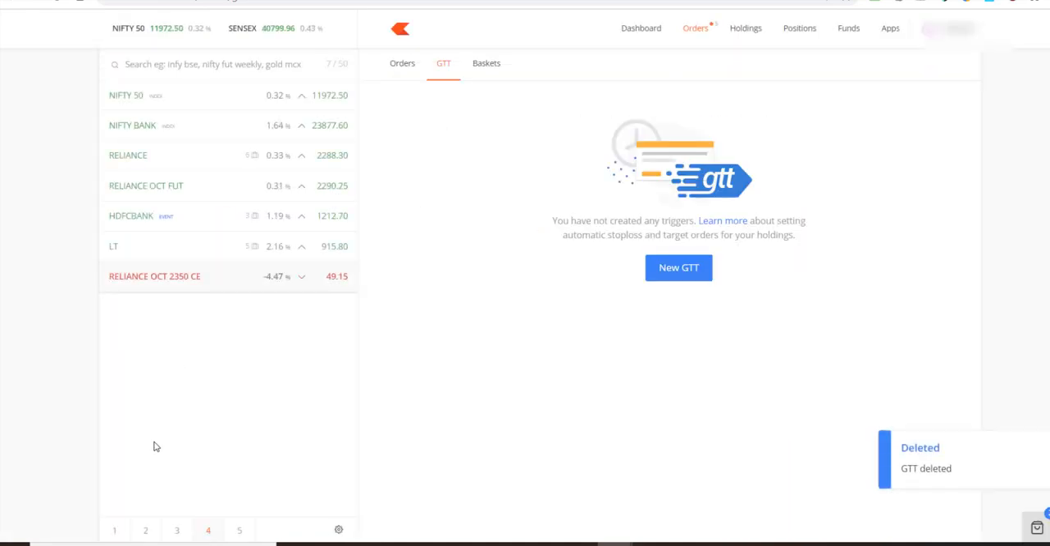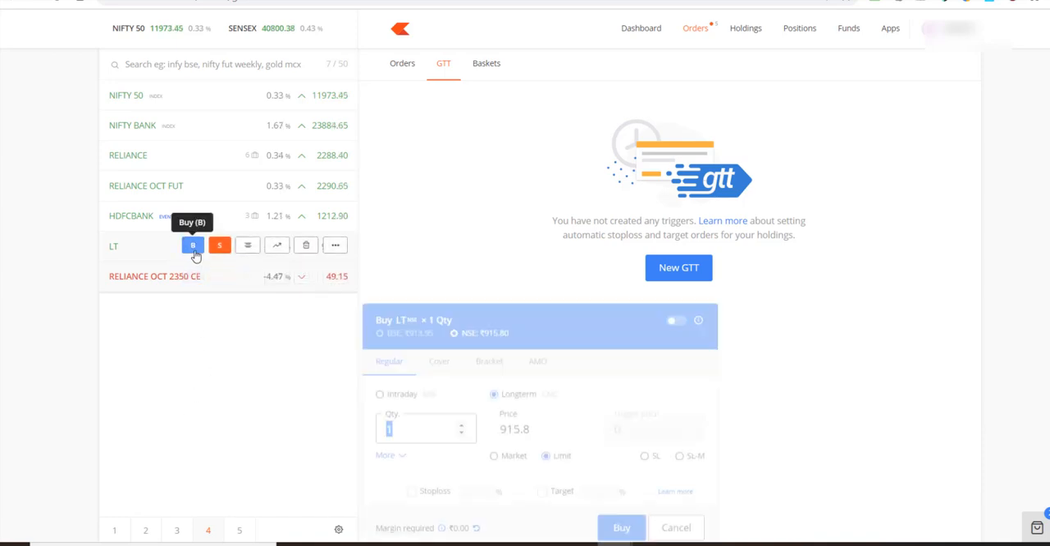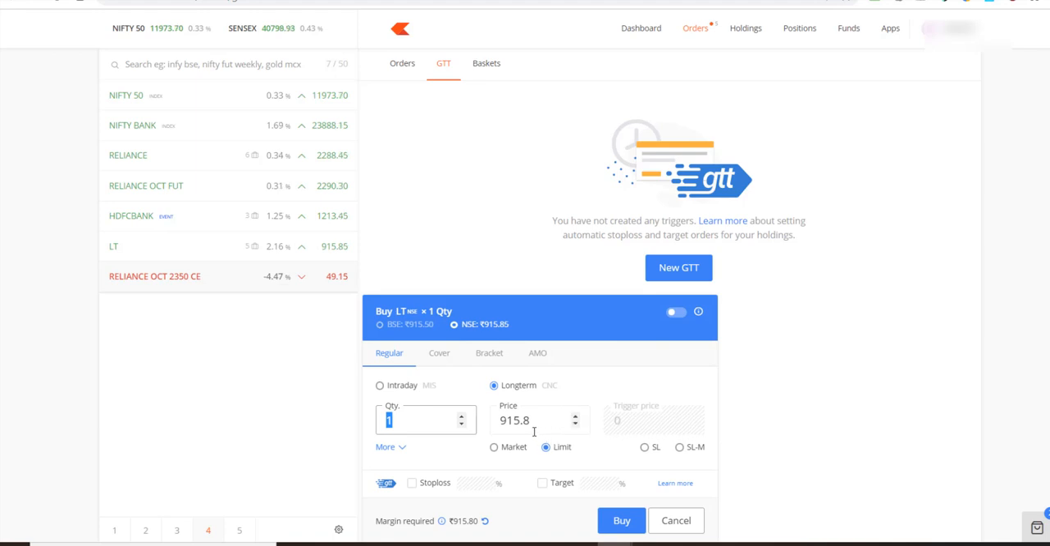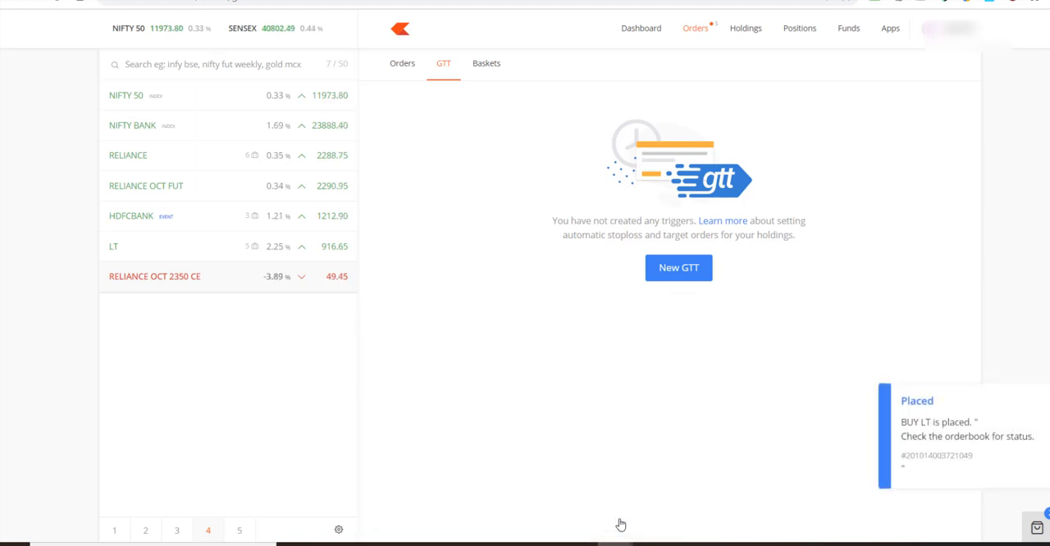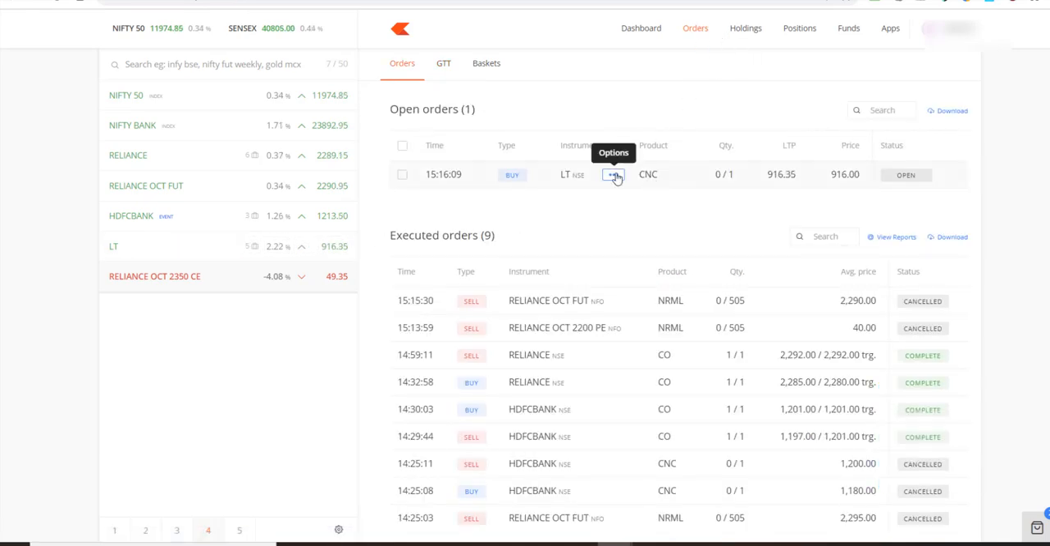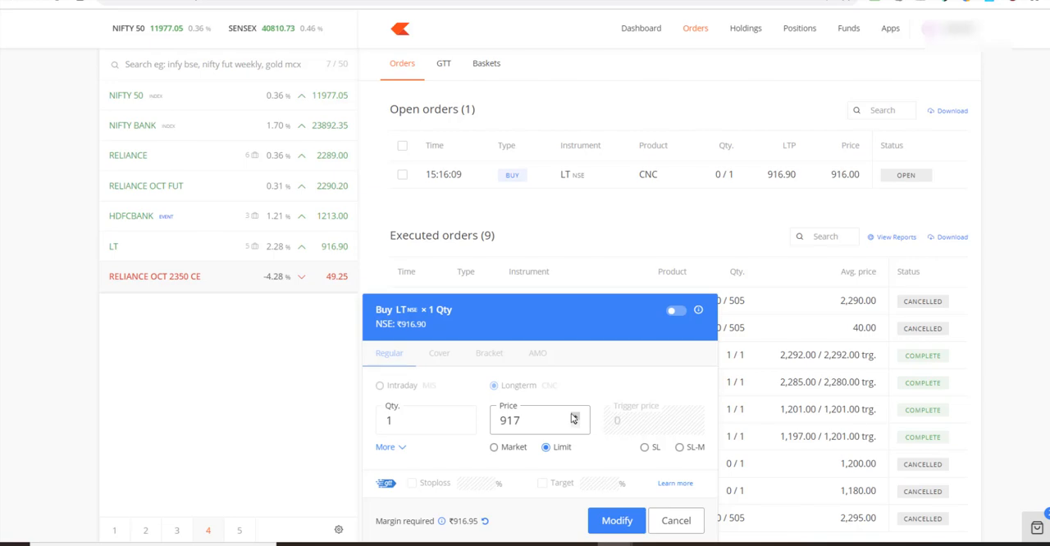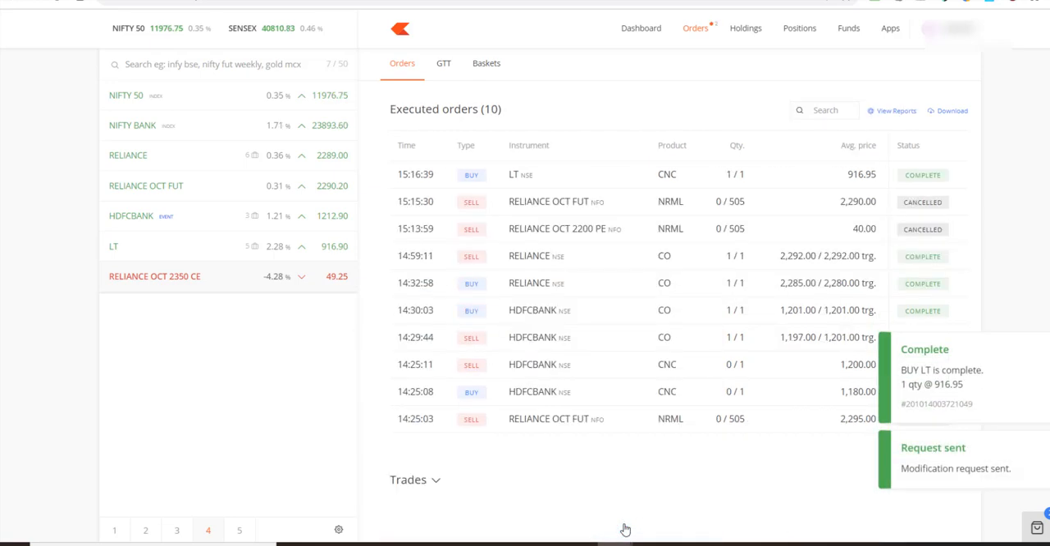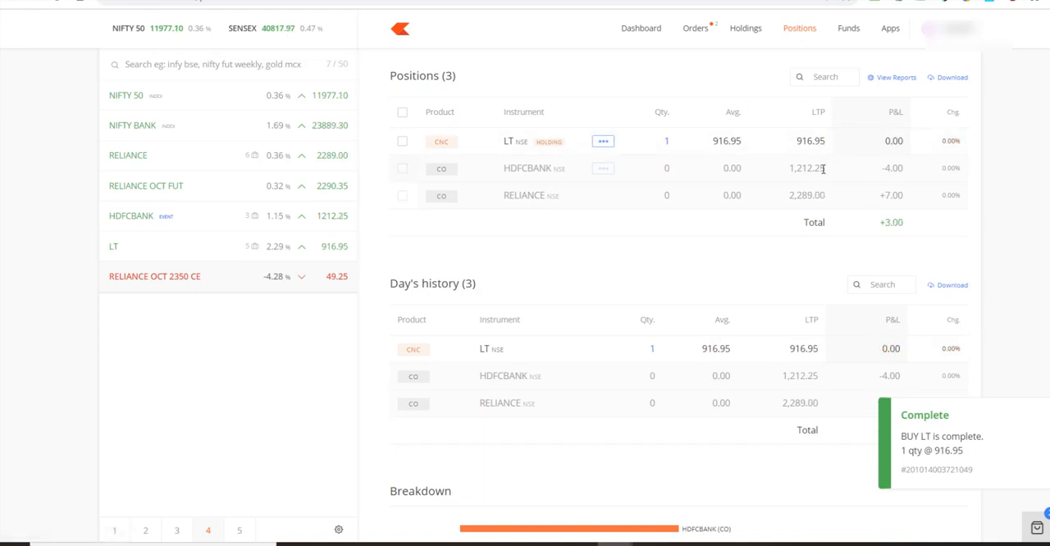Okay, now let me show you how you put the stop loss. I'll take this example wherein I have bought LNT, one share at 916. Let's say I'm putting a regular limit order and I want to buy it, and it's running away right now. So I'll just change the price to 917. When I do that, this order got executed, and it shows up here.